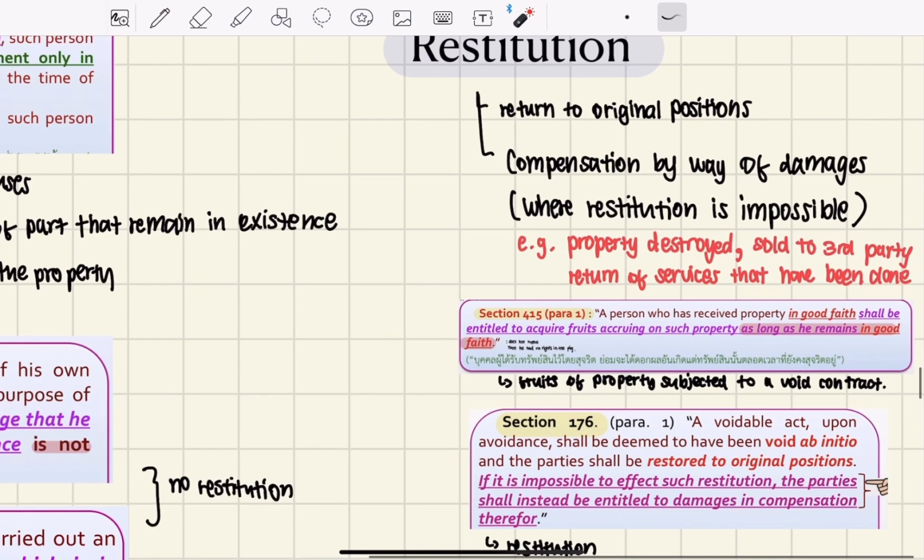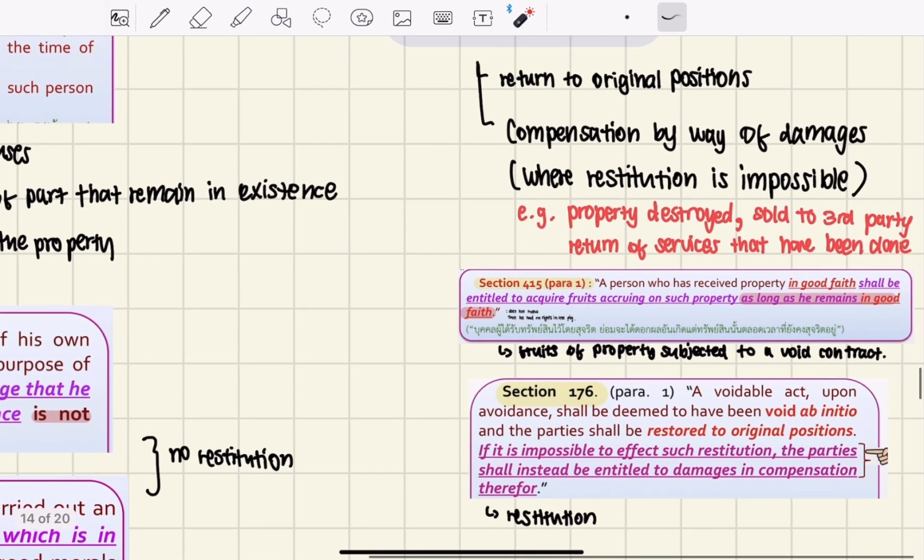And if the property that they have to return is not possible for restitution, then that's when compensation comes in, so compensation by way of damages. This occurs when restitution is impossible. For example, when the property is destroyed, sold to a third party, or it is services that cannot be returned, then they have to pay compensation instead.